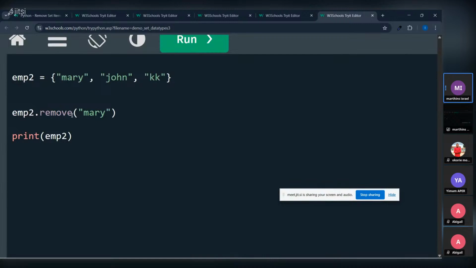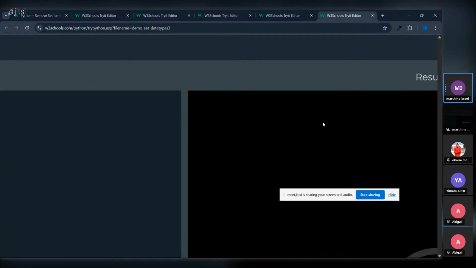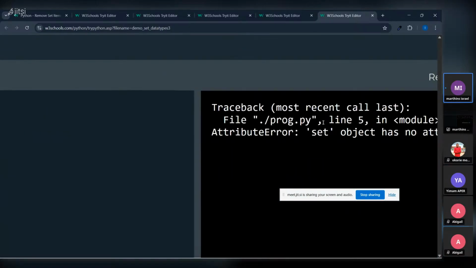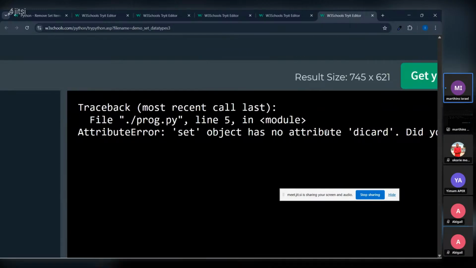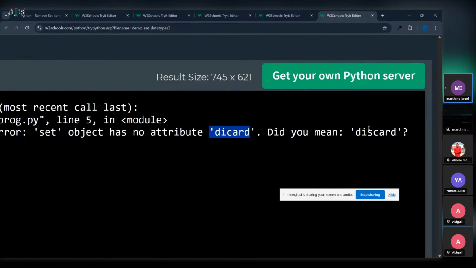We can also replace it here with what? You say discard. Yes, discard. But me, I only cram remove because I don't really like to. There are many methods. Oh, you say the object has no attribute. I did it purposely. What? It has no attribute called discard. You say, did you mean discard? You see a typo that I wrote. I did it purposely so you can see the error that you are supposed to.